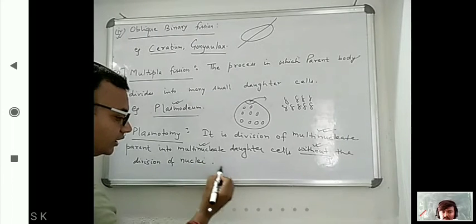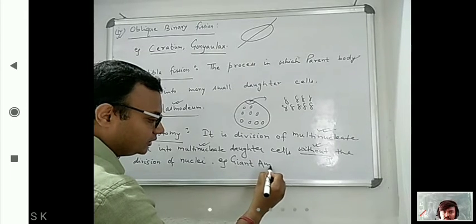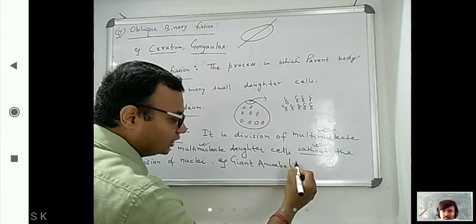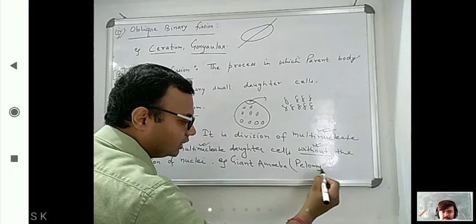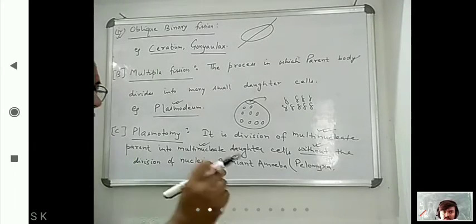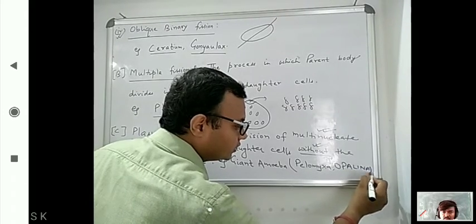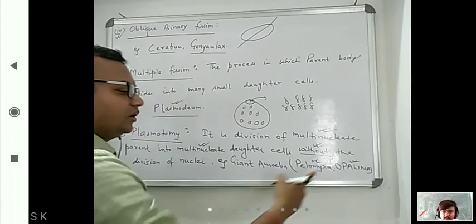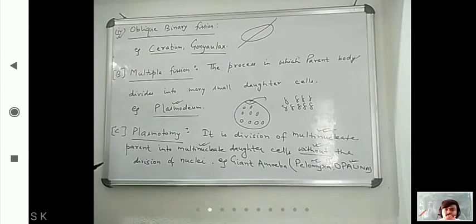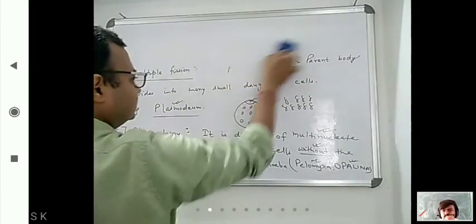So here, all of you know giant amoeba, the organism name Pelomyxa. Any other names? Another organism is Opalina. So these two you have to remember. Pelomyxa and Opalina show which type of asexual reproduction? That is plasmotomy. Okay. Next asexual reproduction method is budding.